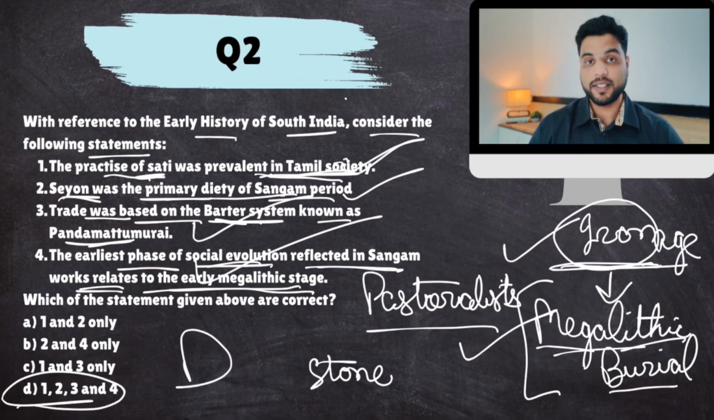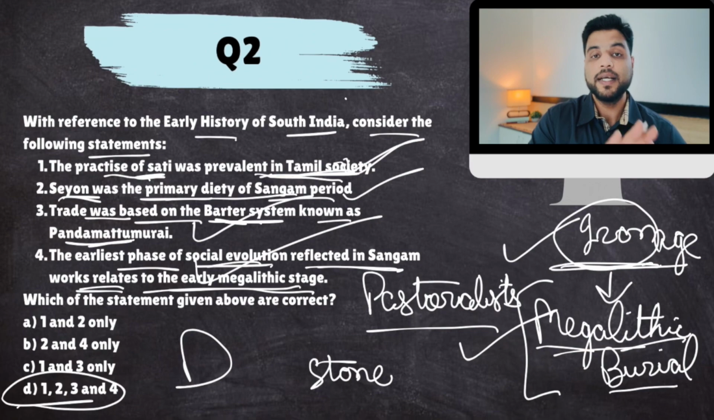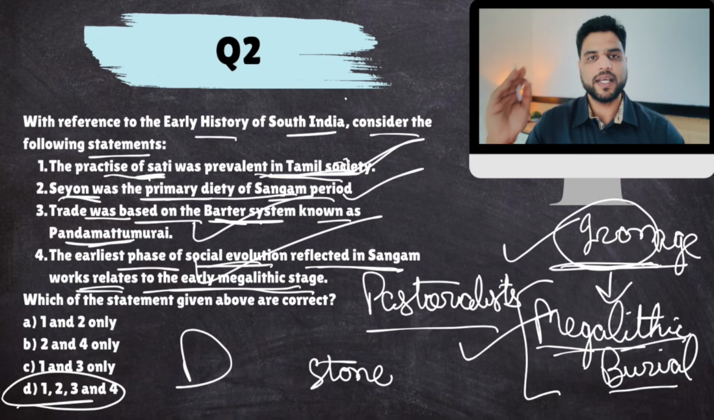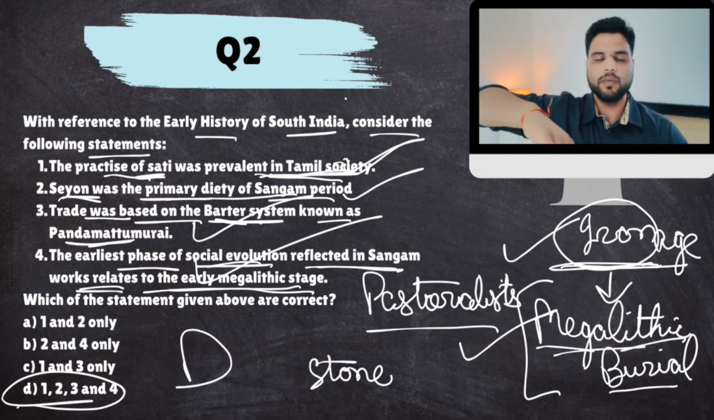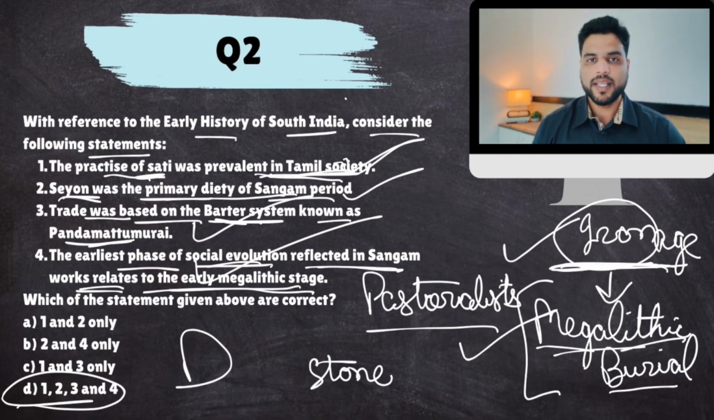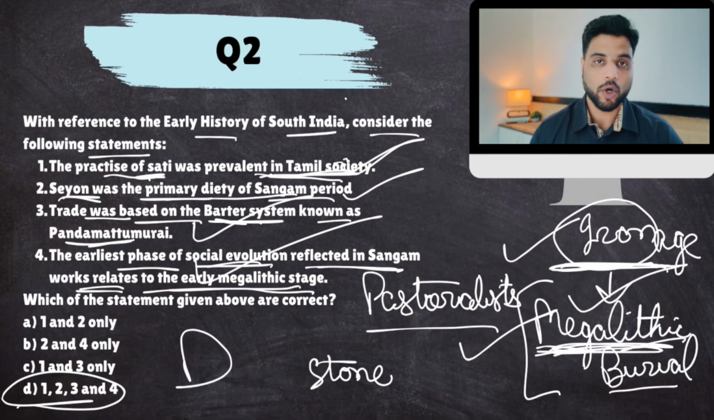Just remember this part, the prehistoric phase of southern India. During the prehistory phase, that is common: Paleolithic, Mesolithic, Neolithic, that part is common with the entire subcontinent. But during the Iron Age, there were certain unique features in South India, and that is these megalithic burial sites. It was not found in North India, but in southern India, megalithic burial was practiced. So the answer would be D.